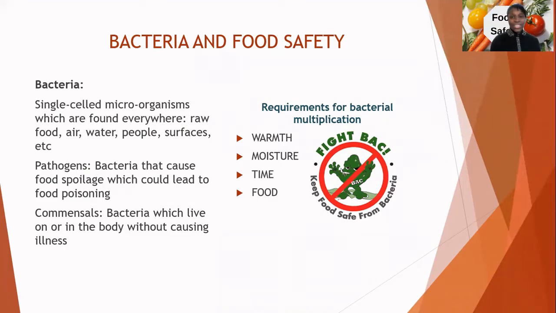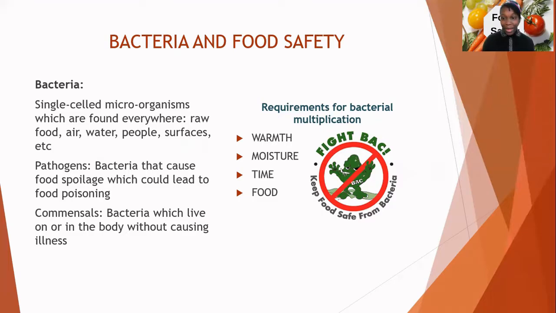So what are bacteria? Bacteria are single-celled microorganisms that are found everywhere. I mean everywhere: on our raw food, in the air, in the water, on people, on surfaces. We will just talk about the 2 major bacteria types, which are the pathogens and the commensals.